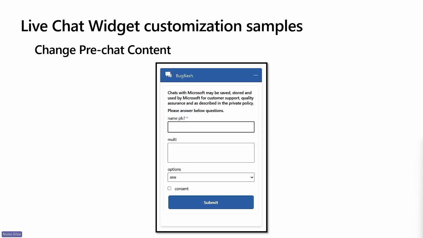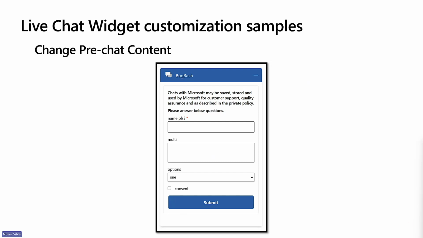Moving to the next example, in this customization, what we are doing is changing the pre-chat content. If you are familiar, when you are creating a pre-chat survey, you can create questions. But depending on the business that you are operating, sometimes you have legal obligations to put disclaimers when you are collecting information from your customers.